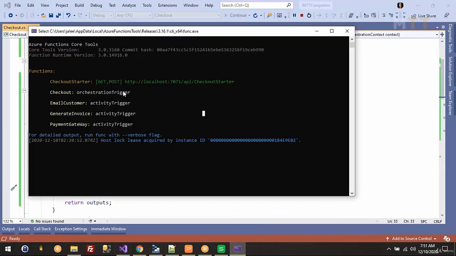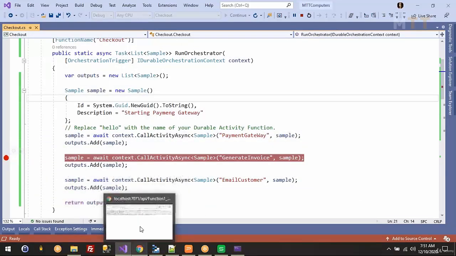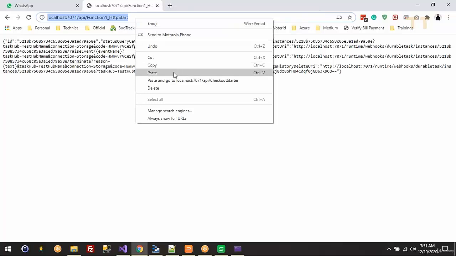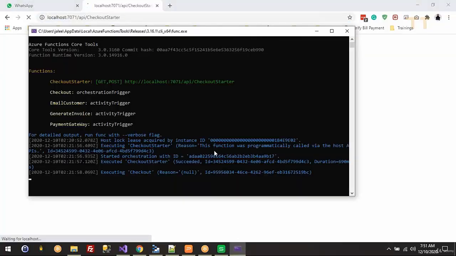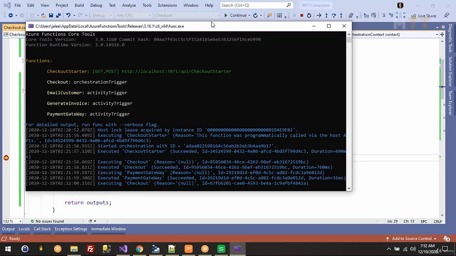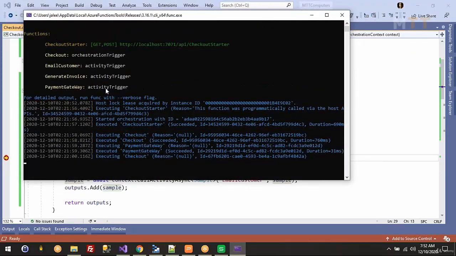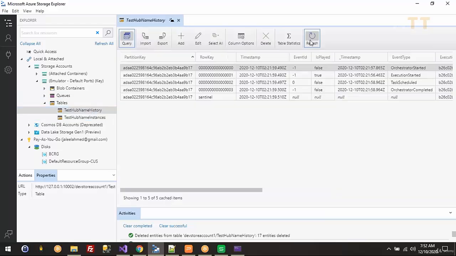Okay, let me take this URL and I'll put a debug point here. We call this placement flow. So it has started the execution. You can just keep track of the log also. In a development environment, you can see the log, but in a real-time environment, you have to check these tables, the history table, to keep track. How do you check this history table? You don't have to write code also.